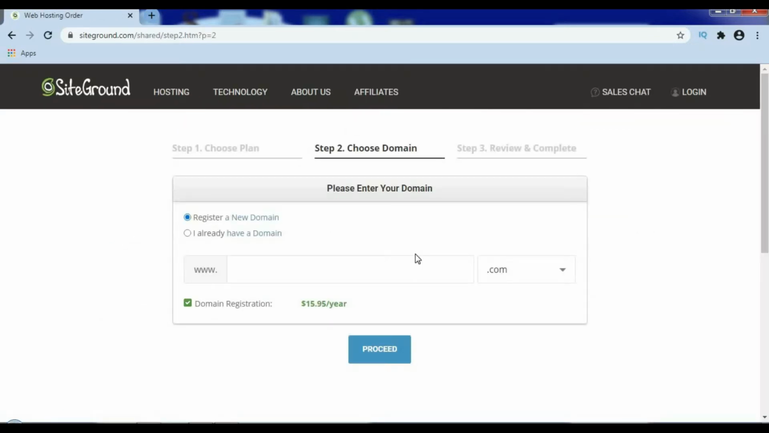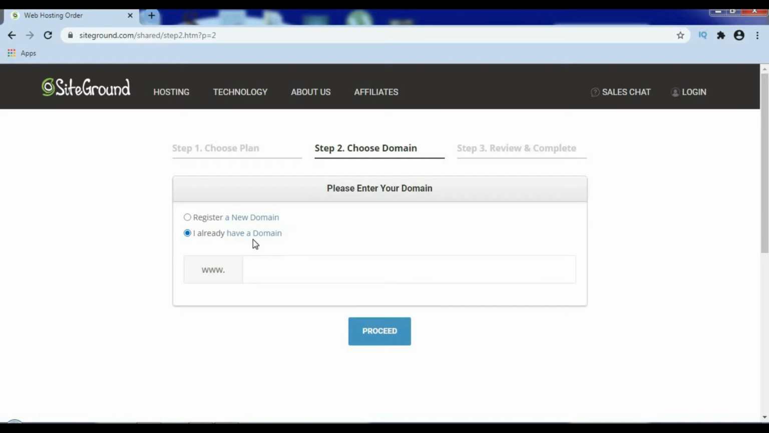So here you can see there are 2 options: register a new domain, and second option is I already have a domain. So register a new domain means if you want to purchase a domain from SiteGround, then you have to search over here and type the domain that you want to purchase, but it will cost you almost $16 per year. In second option, if you have already purchased a domain from some other website like GoDaddy, Namecheap, then select a second option.